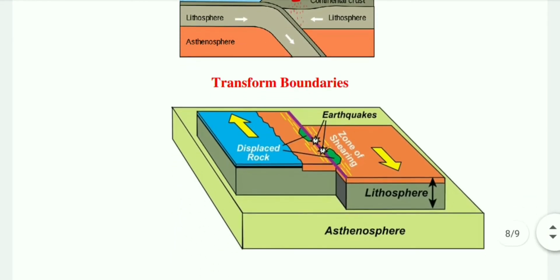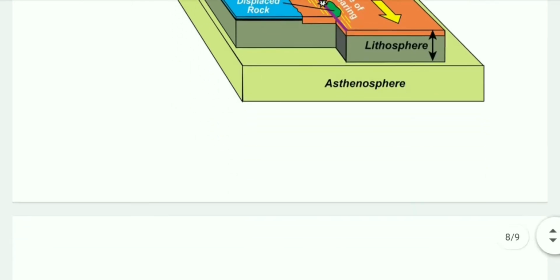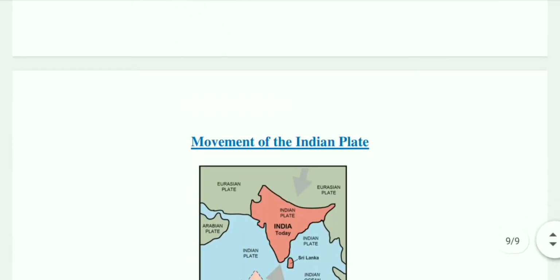And the last boundary is the transform boundary. The crust is neither produced nor destroyed in this transform boundary. The plates slide horizontally past each other. Okay. Now the last topic of this chapter, which is the movement of the Indian plate.